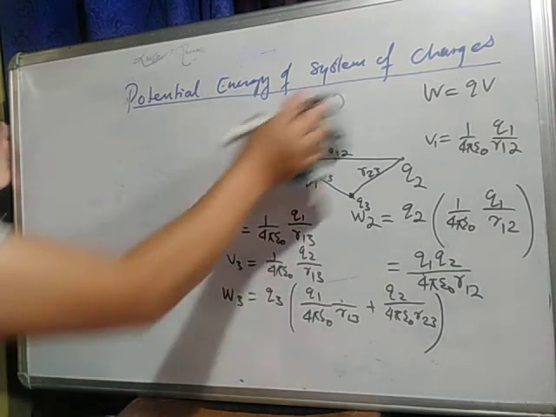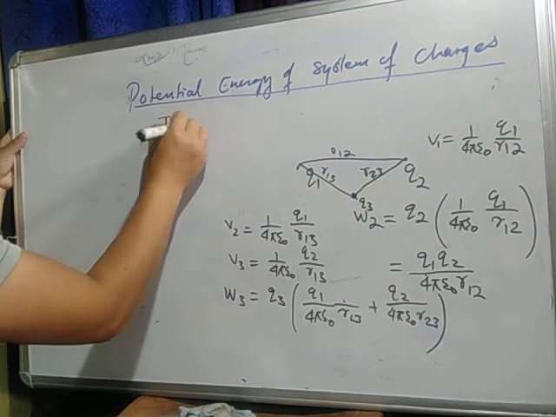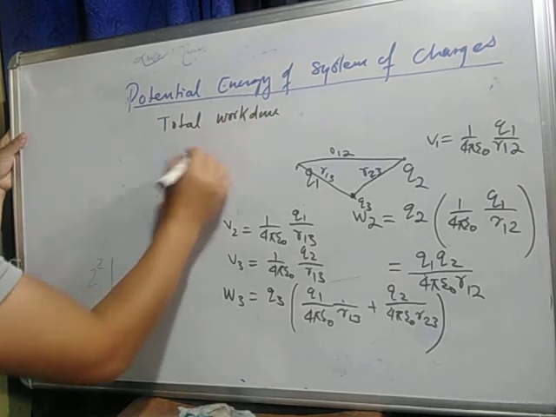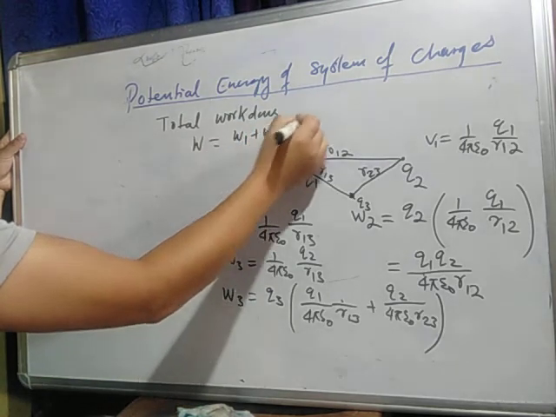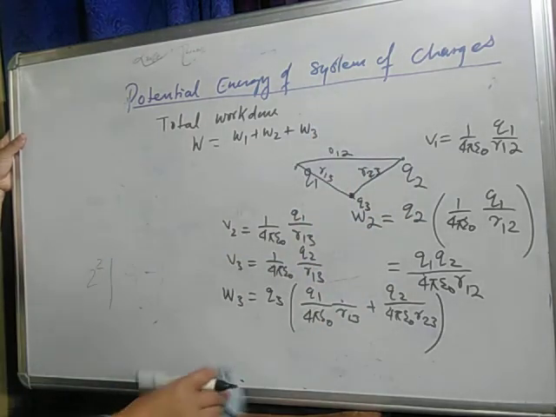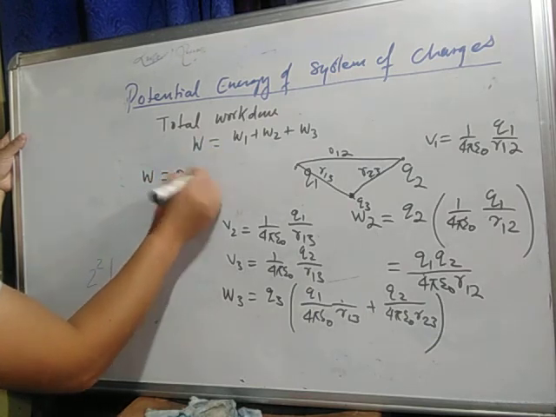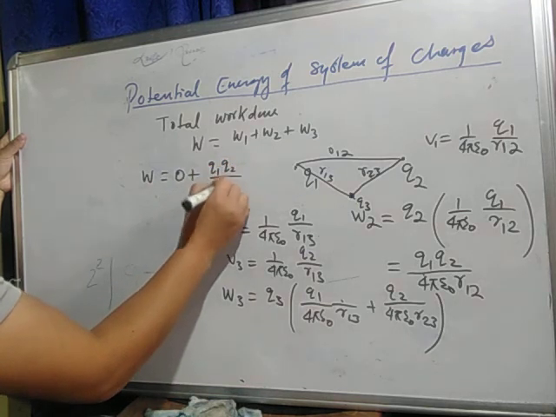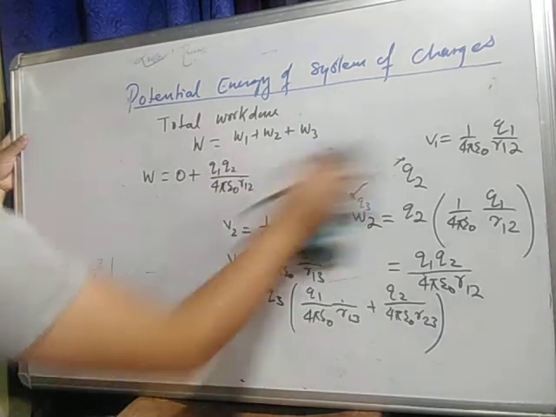So now find the total work done. W equals how much? Add all of them, W1 plus W2 plus W3. It goes on. So W equals how much? W1 is 0, W2 is how much? Q1 Q2 by 4 pi epsilon naught R12, and W3.